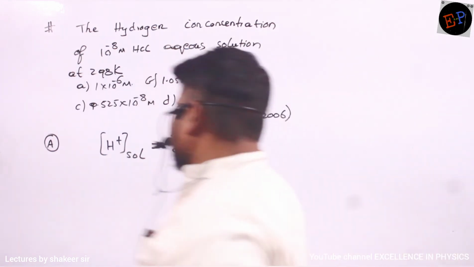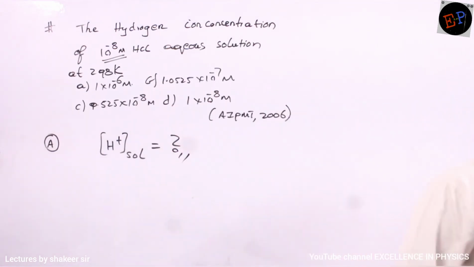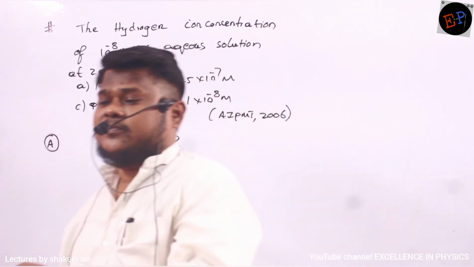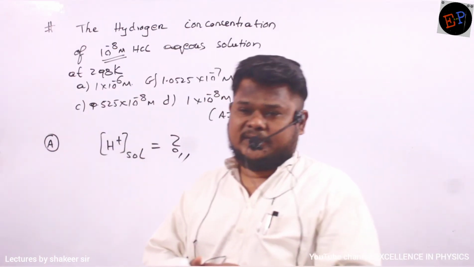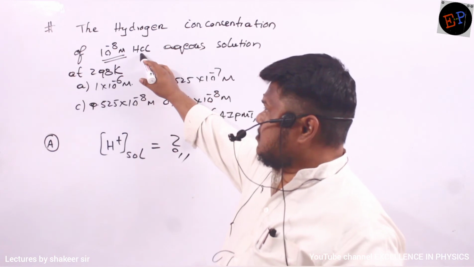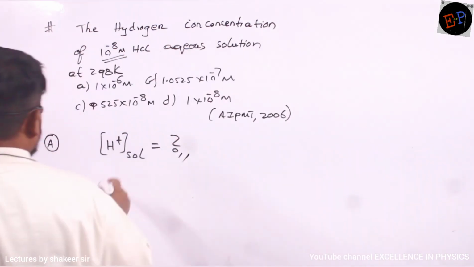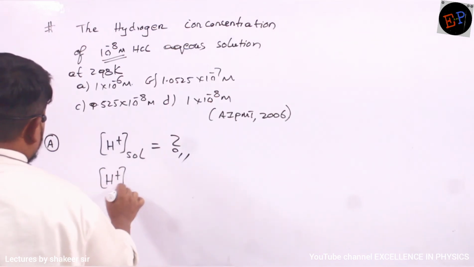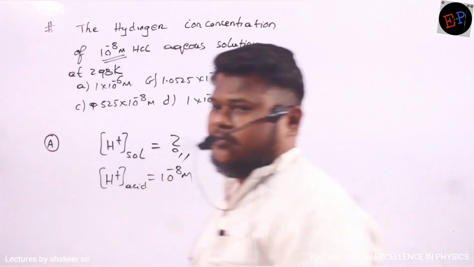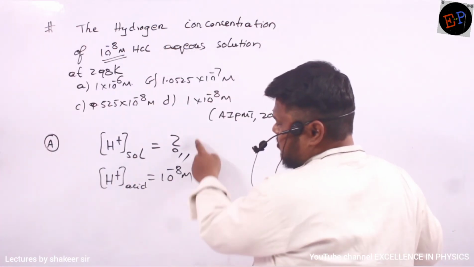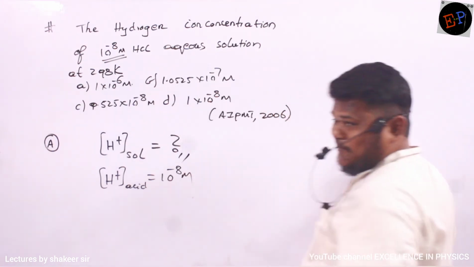Understood? Now what is this one then? 10 power minus 8 molar HCl means the concentration of the acid, which is given. HCl has 10 power minus 8 molar concentration. So that is called the H plus concentration of the acid, and it is given as 10 power minus 8 molar. Clear? So do you have any relation between these two? There is no relation. They are not siblings or anything.